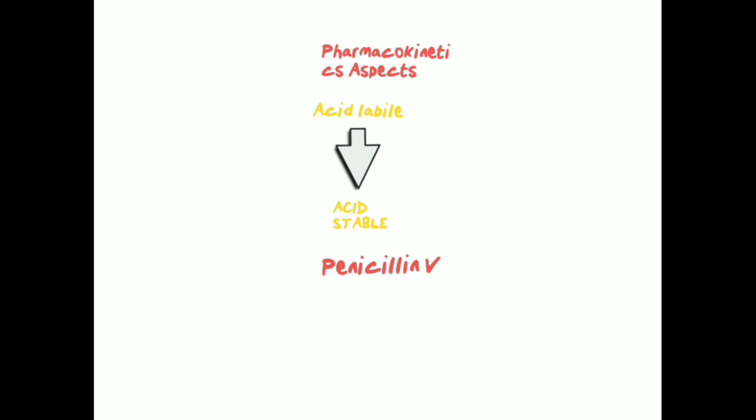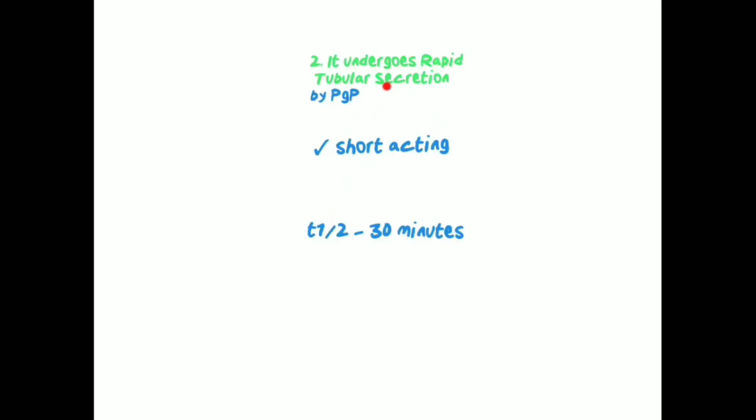Since it is acid labile, we have to convert it into acid stable. So we did it by producing penicillin V. Penicillin V is the derivative of penicillin G, and the only difference is it is acid stable, and all other properties remain the same as penicillin G. And the second aspect is it undergoes rapid tubular secretion by P-glycoprotein. Hence it is a very short acting drug.